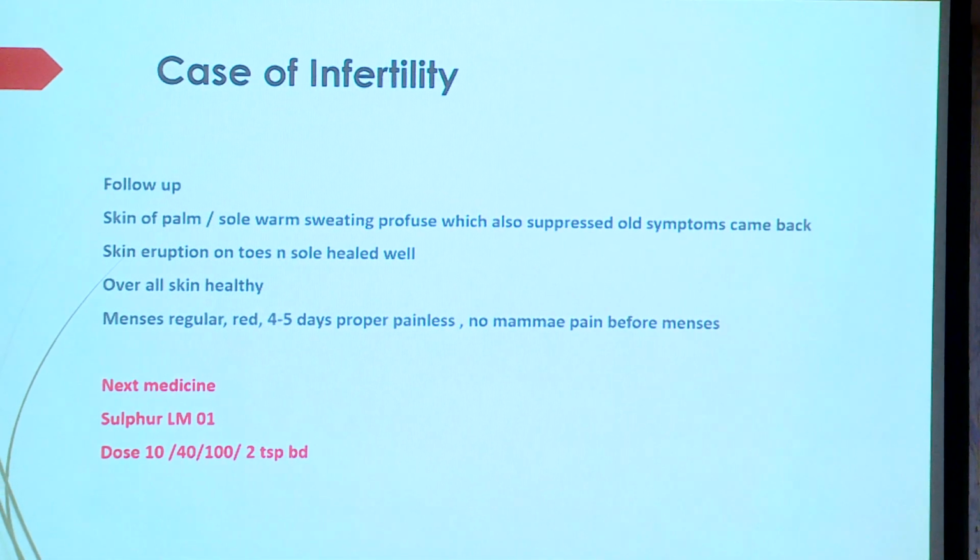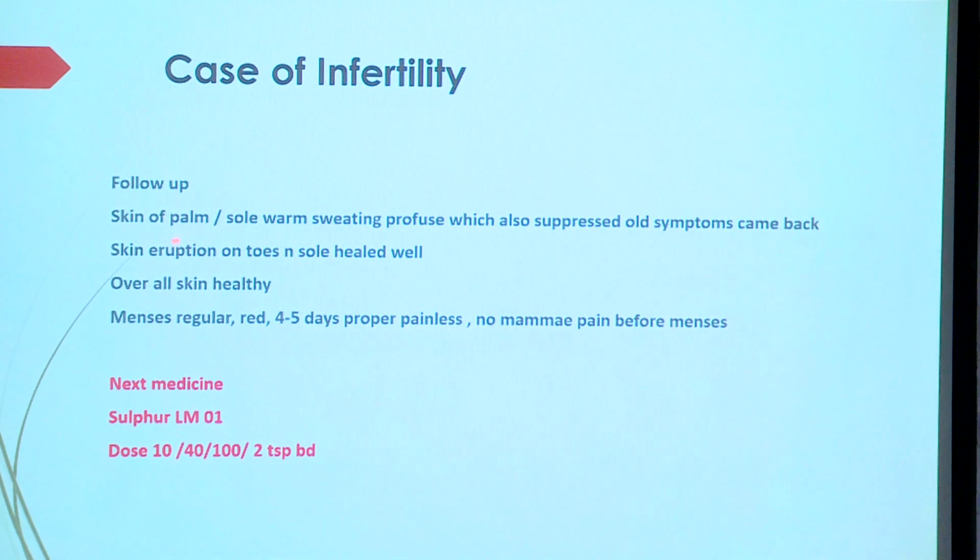After that the menses again got delayed. So these symptoms and the eruption on the toes and soles healed again. Overall the skin was proper and healthy. Menses were regular, red, 4-5 days, proper and painless, with no mammary pain before menses. Whatever criteria she was fitting, the late menses, the character of menses, the pain before menses, all were solved. So I needed to give sulfur this time.